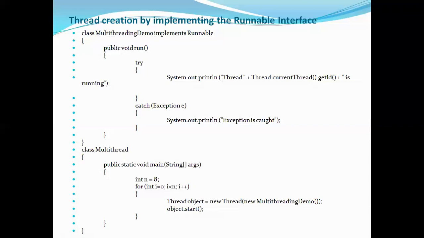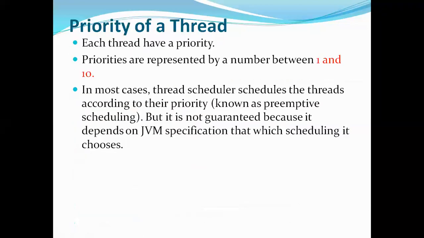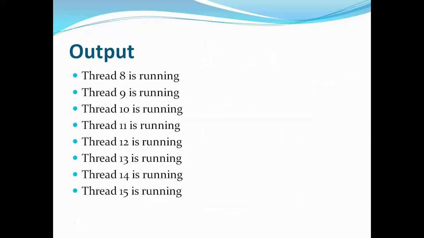The only difference we have here is the way you create the objects. The previous one was just creating the object for your class, whereas here you're creating the object for your class, then using that object you're creating the object for your thread class. So this is how you'll use the runnable interface for implementing the threads. I hope everyone understood how to create the threads using two methods, that is extending the thread class, and the other one is implementing the runnable interface.